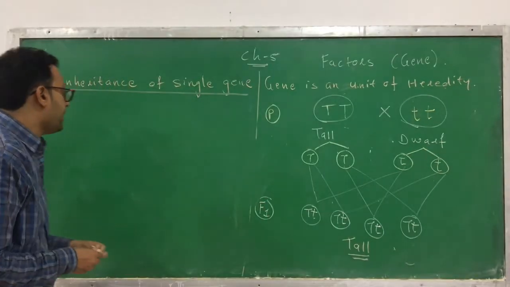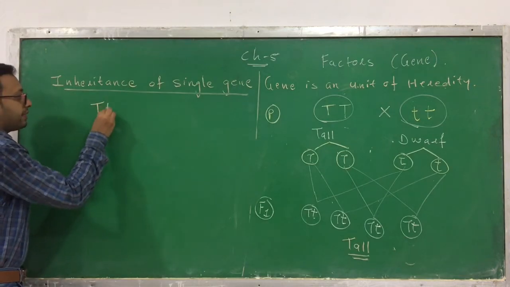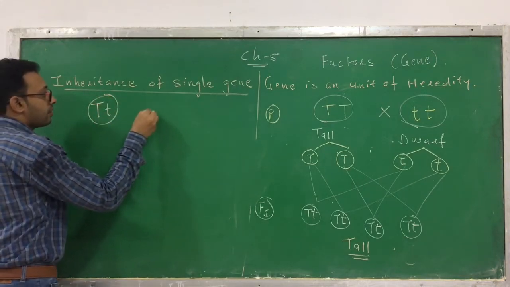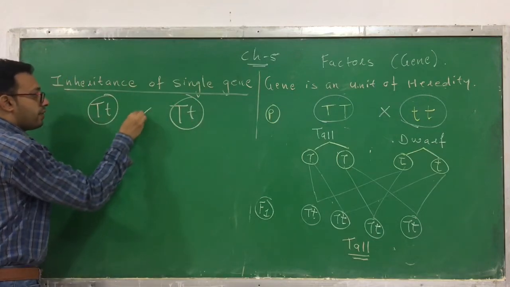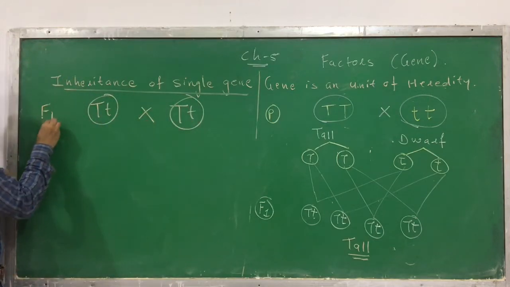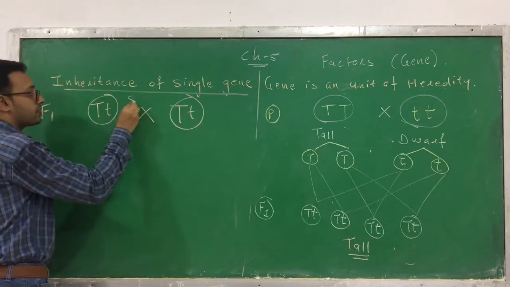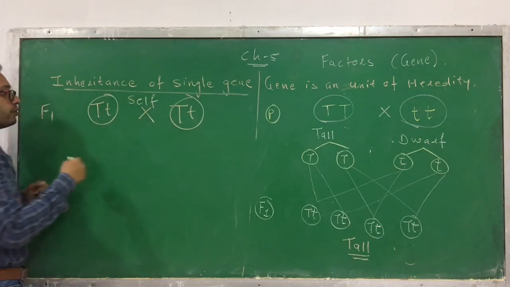Now we know that in the F1 generation, he has planted capital T small t. All the plants are capital T small t. Now he has done the self crossing. What has he done? Self crossing.